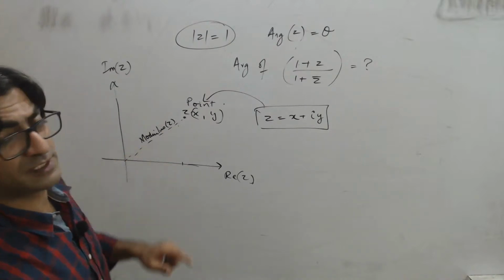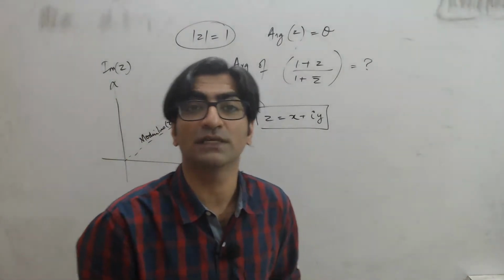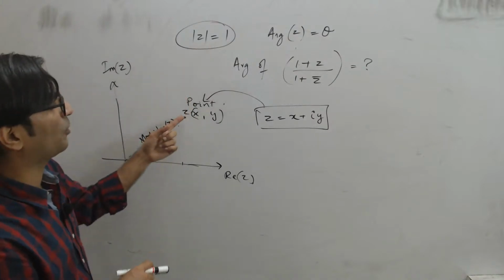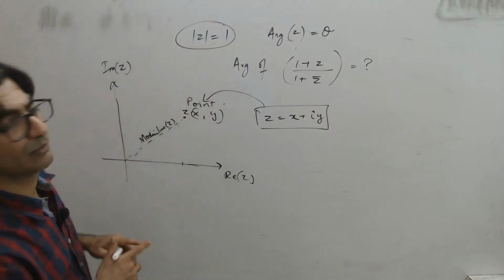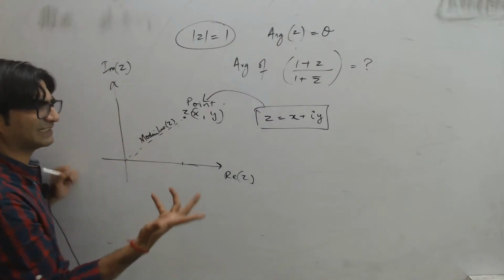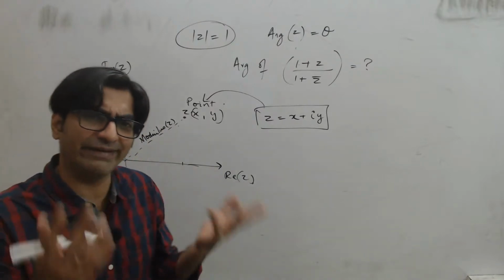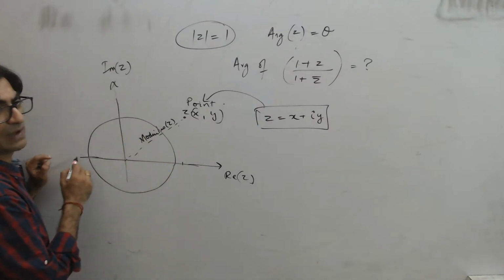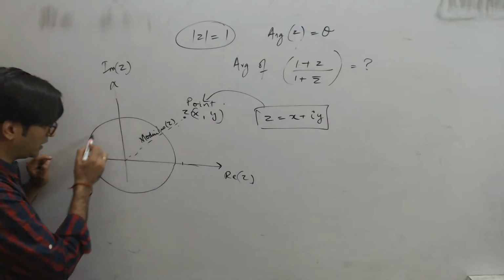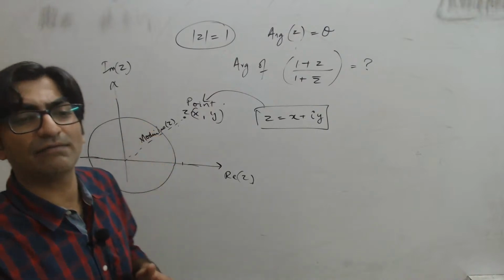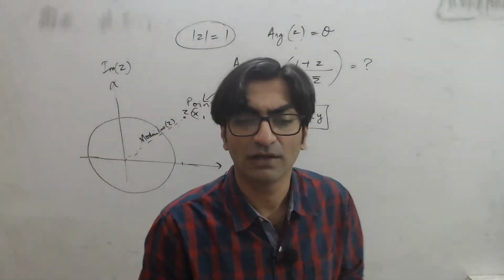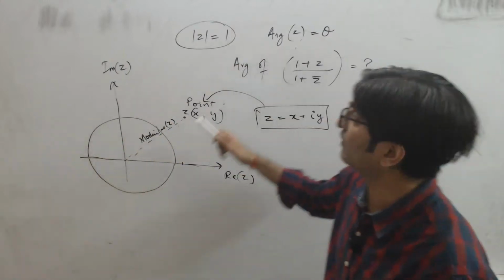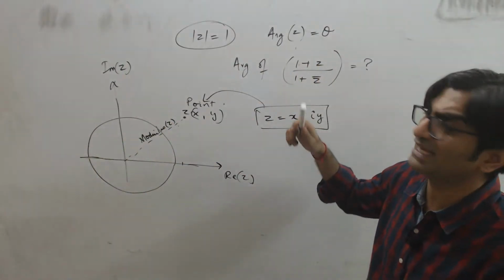So mod z will always be the distance of a point from the origin. If modulus of z is 1, it means that point is 1 unit away from the center. But does it have to be on the y-axis or the x-axis? No. It can be 1 unit anywhere. In fact, I can draw an entire circle with radius 1 about the origin. All points on the circle will have a modulus of 1. So the complex number z can lie anywhere on this. Where it lies will actually depend on theta.